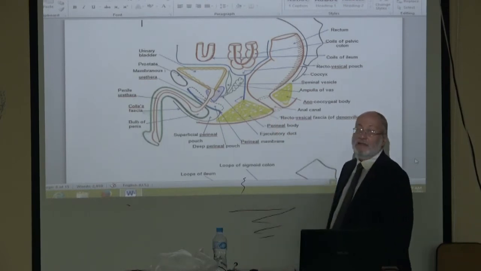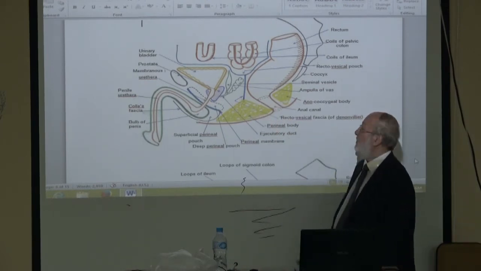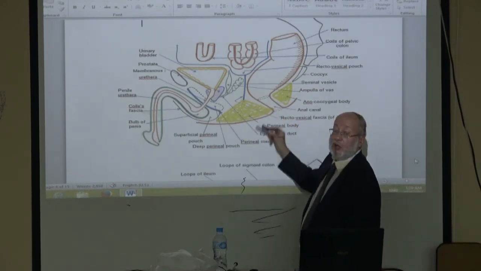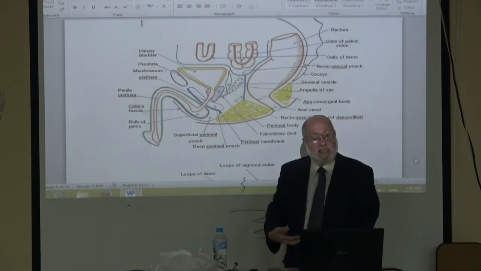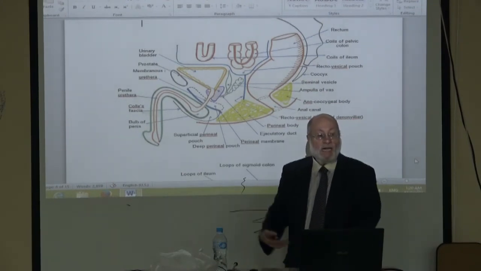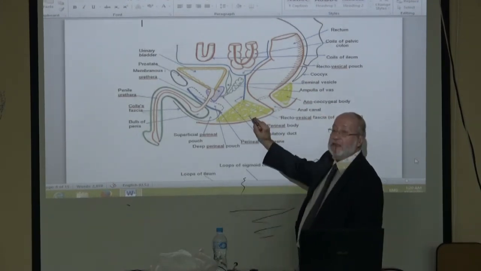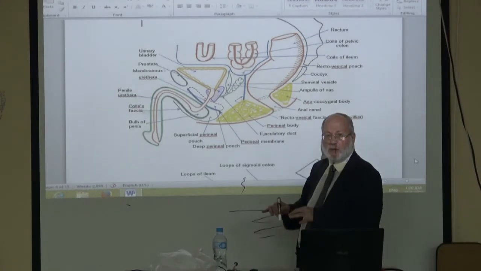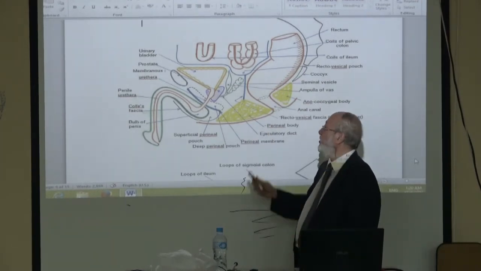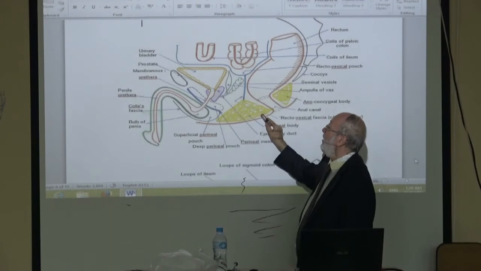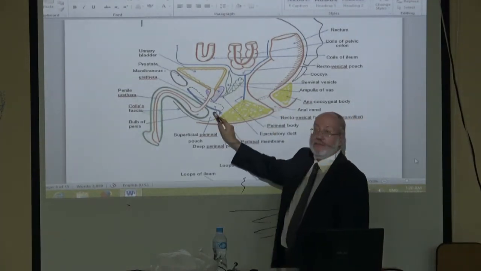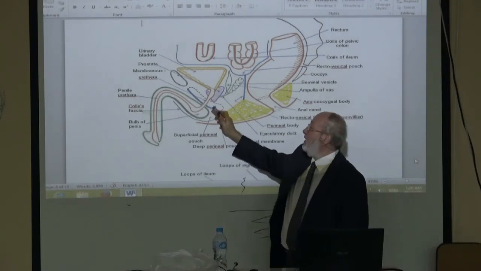Anteriorly in male, there is a fibrous body in which the perineal muscles insert. All perineal muscles insert in this body, the strong fibrous body in the center of the perineum, therefore called the perineal body. The perineal body separates the anal canal from the bulb of the penis.